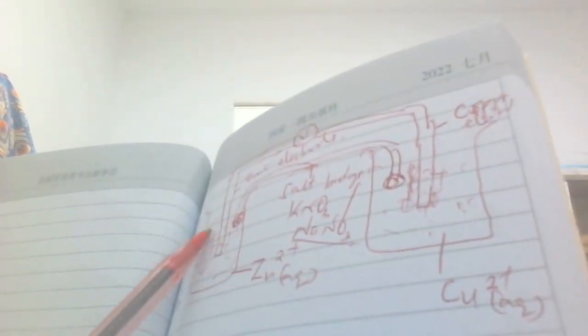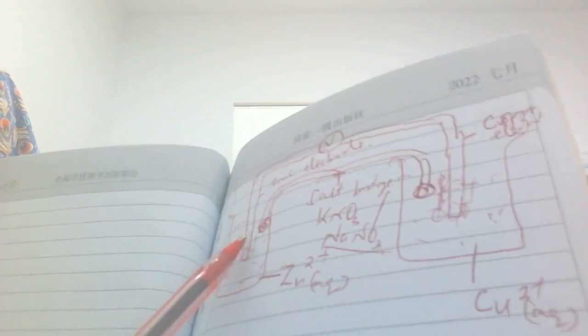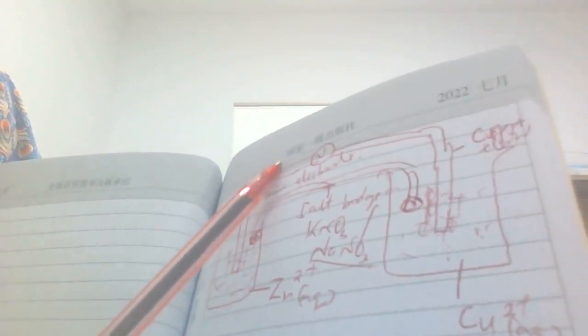This is the can for the zinc, and this is the rod, that metal rod, having the voltmeter. You must include this one in the labelled diagram: the voltmeter.